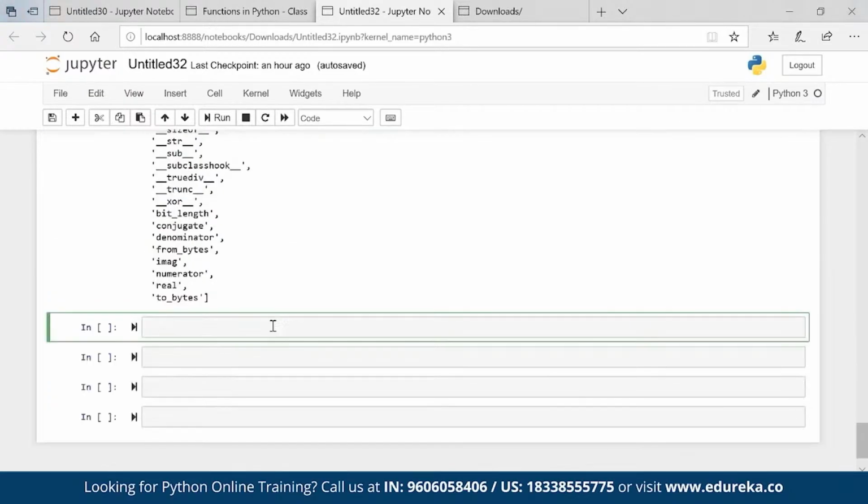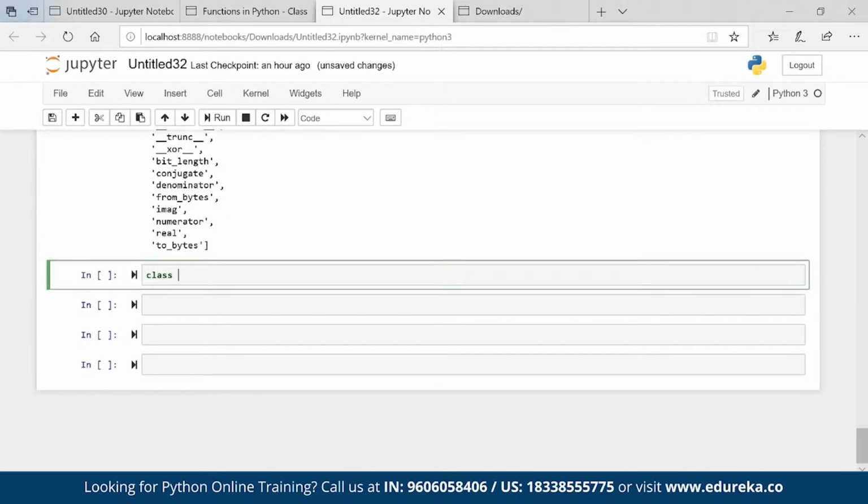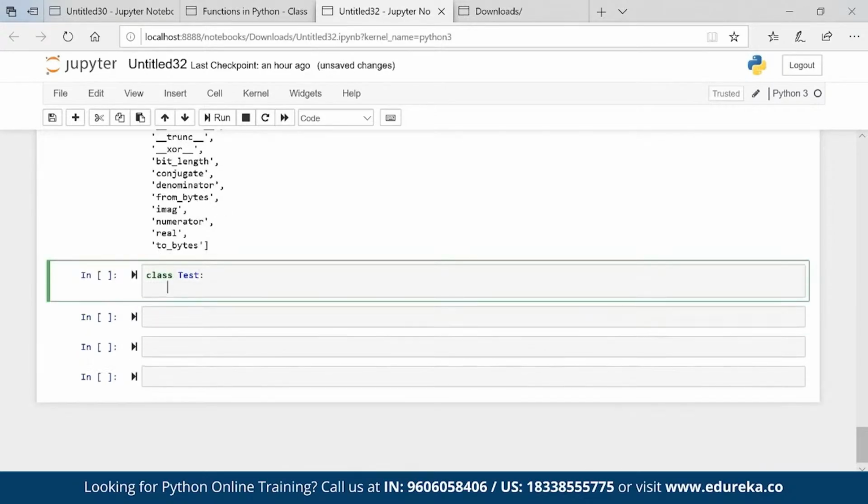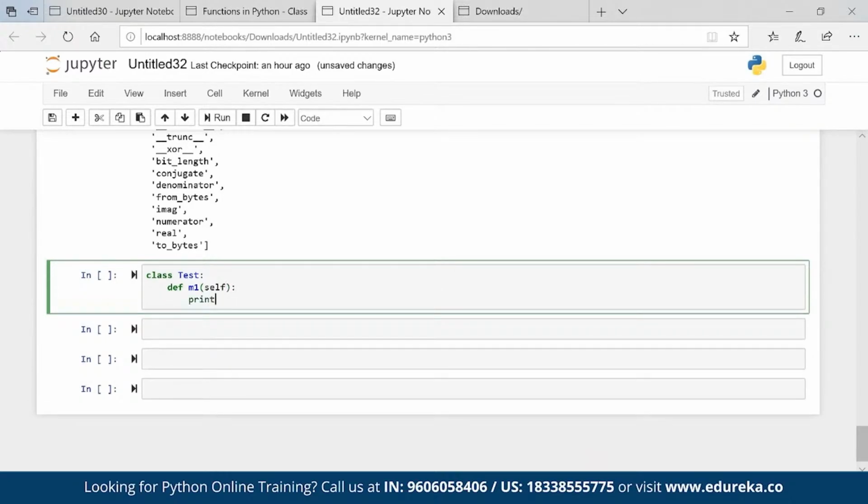Okay, now there is a concept of method overloading. Class test. Def m1, which is my method inside the class, self, print no arg. Basically here I don't have any argument, I am not passing any argument, so it is a no argument method.